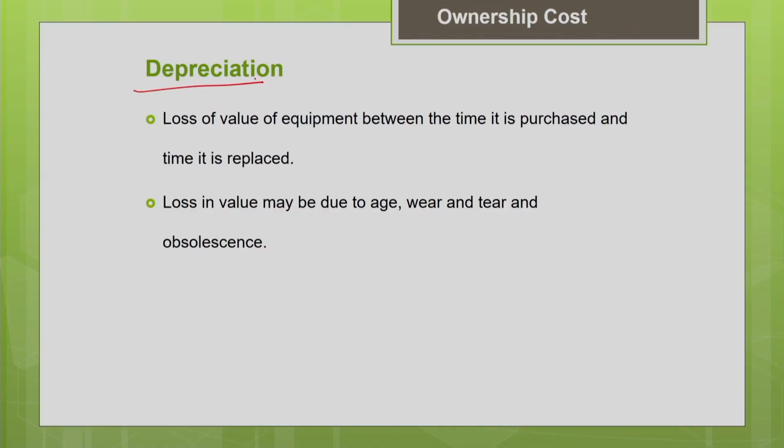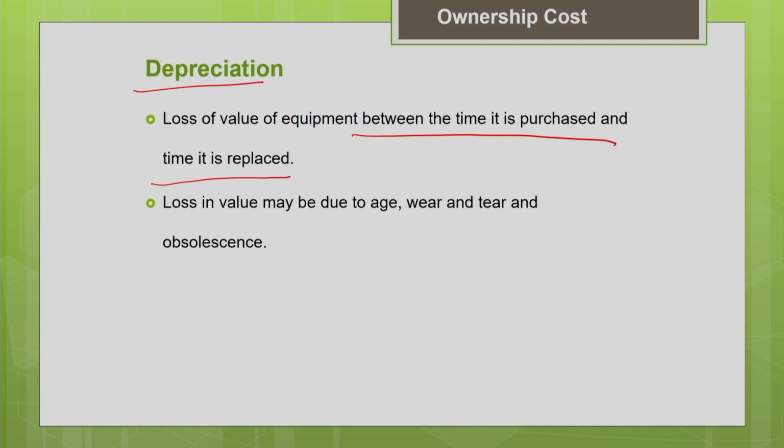So now let us move on to the next important component of the ownership cost, which is the depreciation. Depreciation is nothing but loss in value of the equipment between the time it is purchased and the time it is replaced. As everyone knows, equipment is an asset. Every asset will lose its value with time. There is a loss in value always with time.